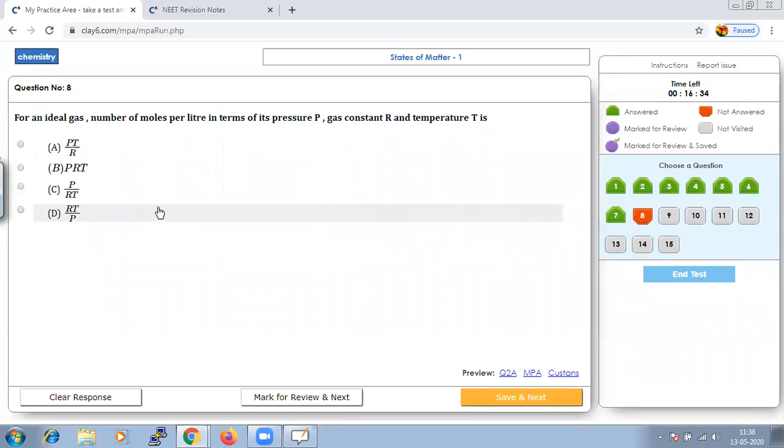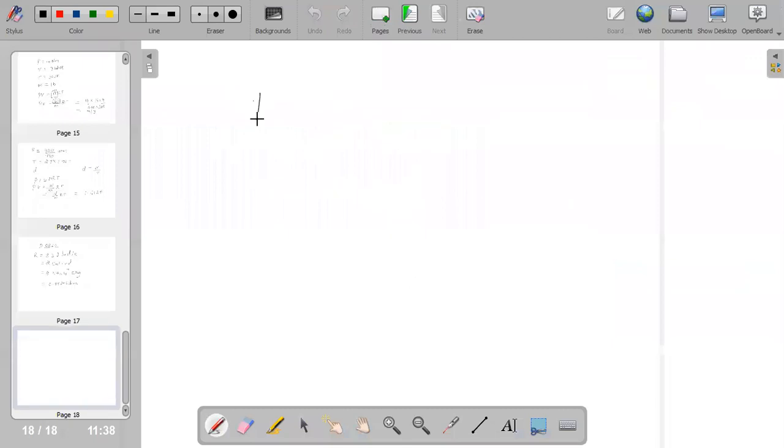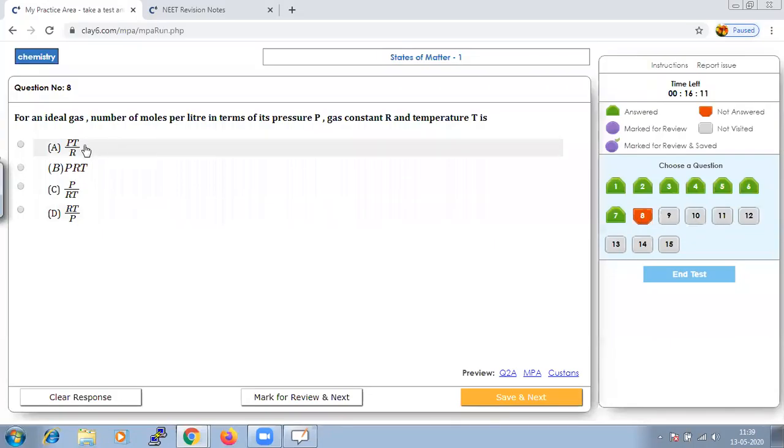So from the given option, PV is equal to nRT, I can also write it as n by V is equal to P by RT. Whichever option fits with that rearrangement, we could mark that as the right answer. So it can be even P by RT.